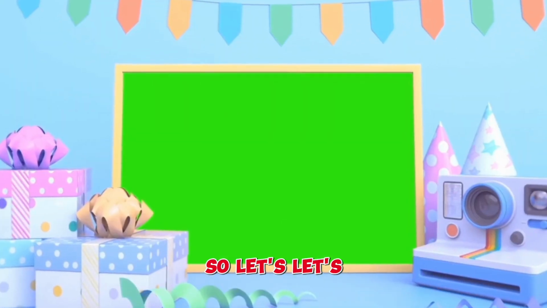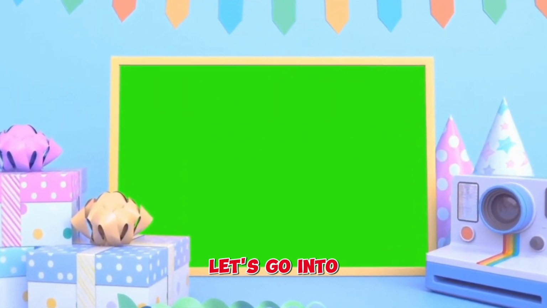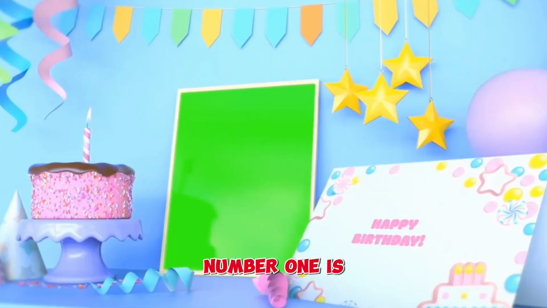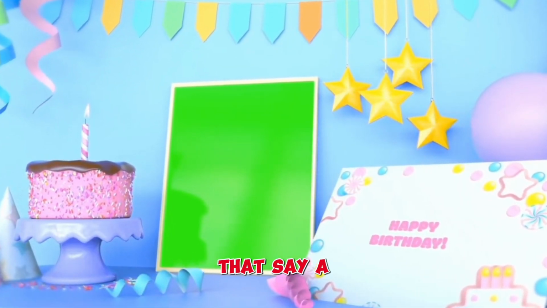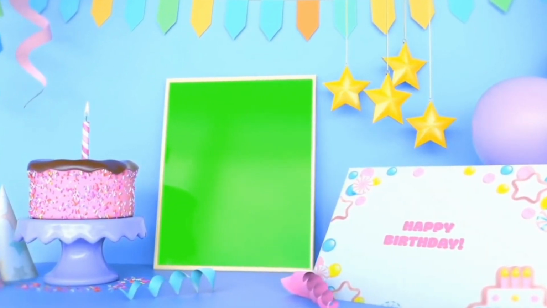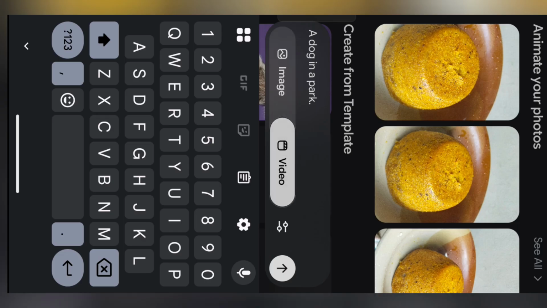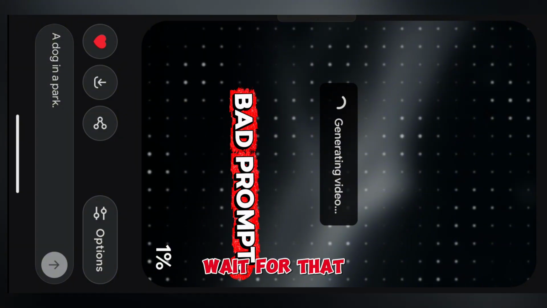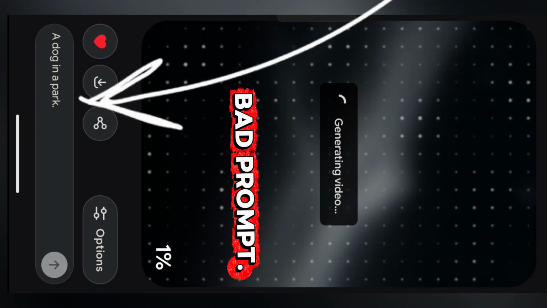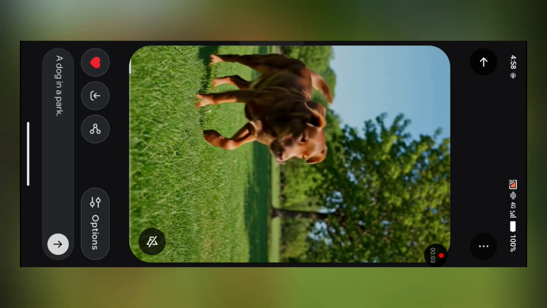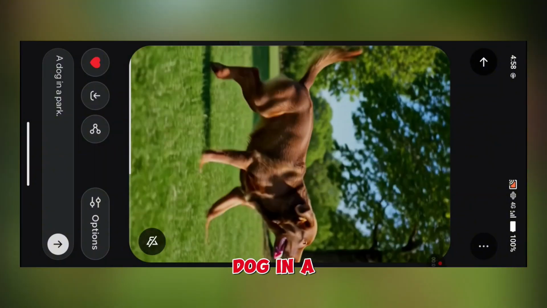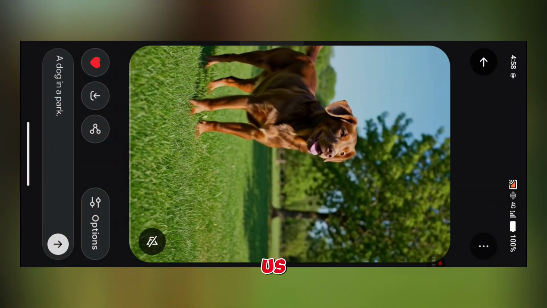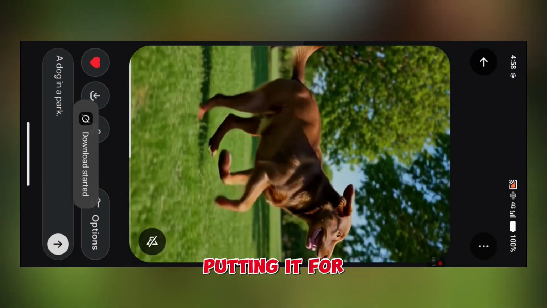Okay, so let's try these two things and see. Let's go into Grok and try these two things. Number 1 is a simple prompt that says a dog in a park, right? Okay, so let's just wait for that. We've pasted in the prompt. This is what we have, a dog in a park. This is what the prompt gave us. So let's download this. I'm going to be putting it for you to watch fully.